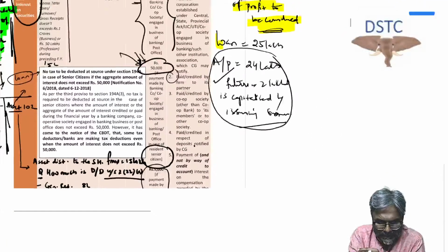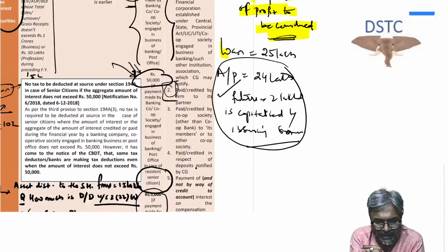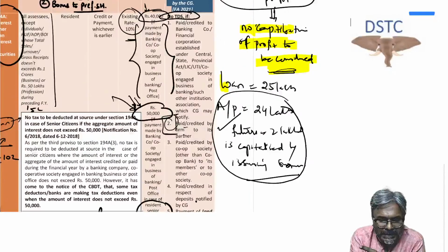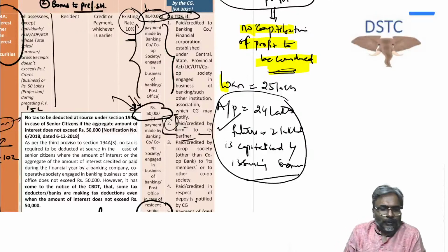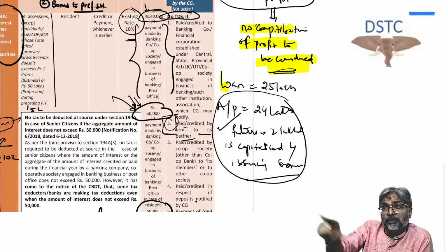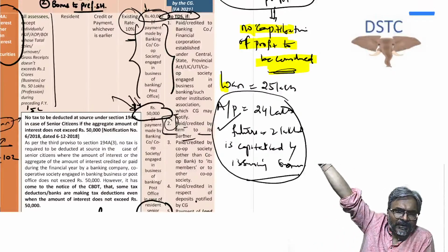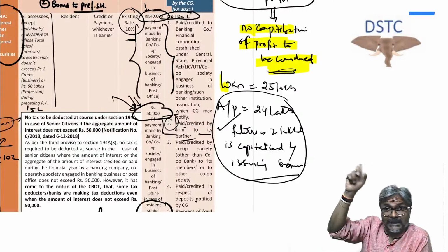Now, in this particular context, students, no TDS. Can you see this one? Point number 2, no TDS if the interest is paid by the firm to its partner, again the same thing. So if it is interest on capital paid by the firm to its partner, no TDS. But if the partner is a non-resident, then the section applicable for TDS is 195, not 194A. Again, this is an MCQ question.